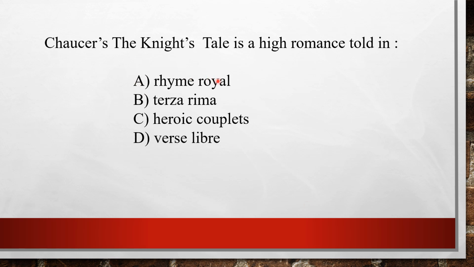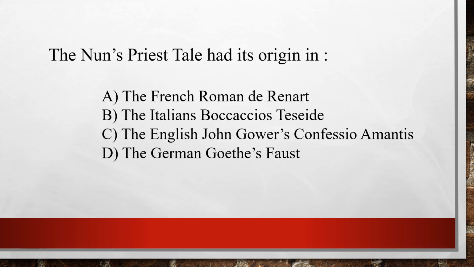Chaucer's The Knight's Tale is a high romance told in option A, Rhyme Royal, option B, Terza Rima, option C, Heroic Couplets, and option D, Vers Libre. And the answer to this question is option C, Heroic Couplets. Let's move to the next question.